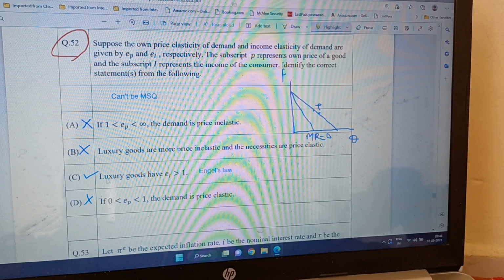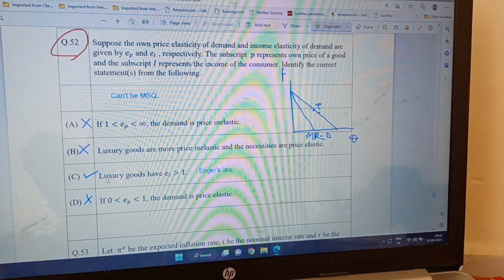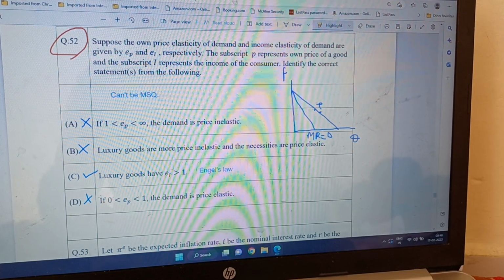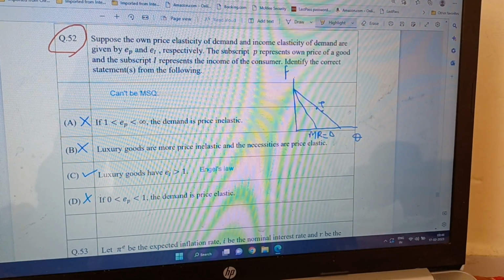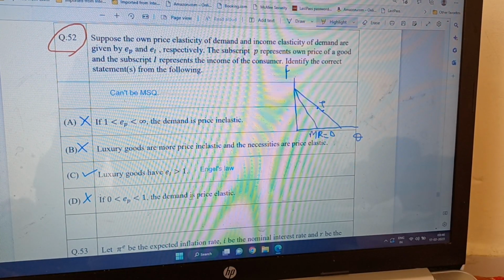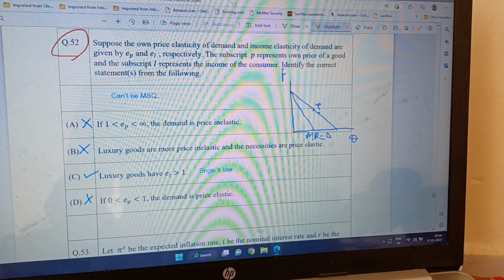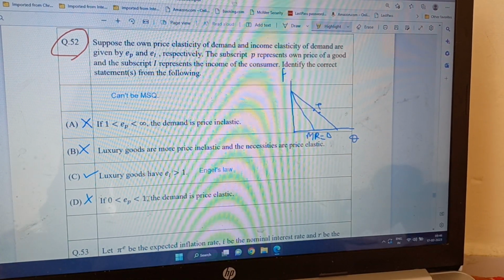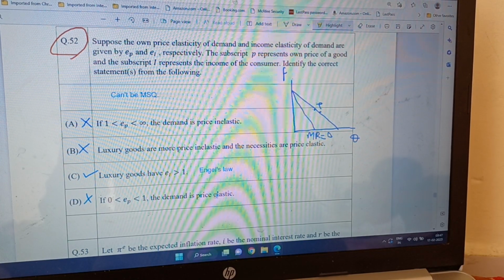C: luxury goods have income elasticity greater than 1. Yes, this is correct. Actually, it is an extension of Engel's law. So this one is actually correct. And then D: EP is less than 1 means the demand is price elastic. This one is also wrong because by definition, if EP is less than 1, it is price inelastic.